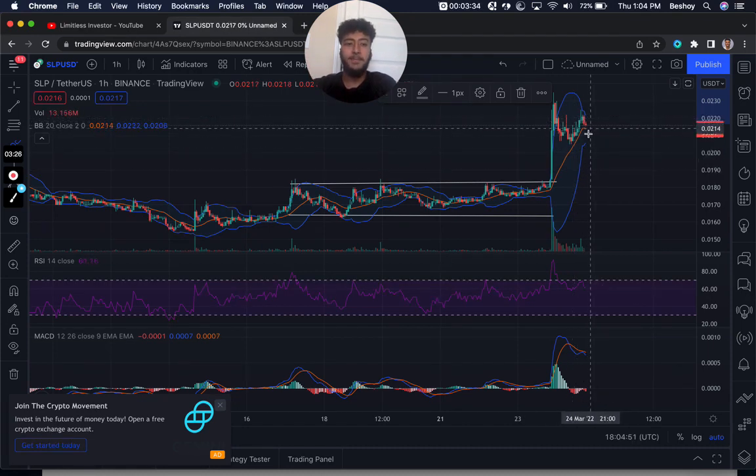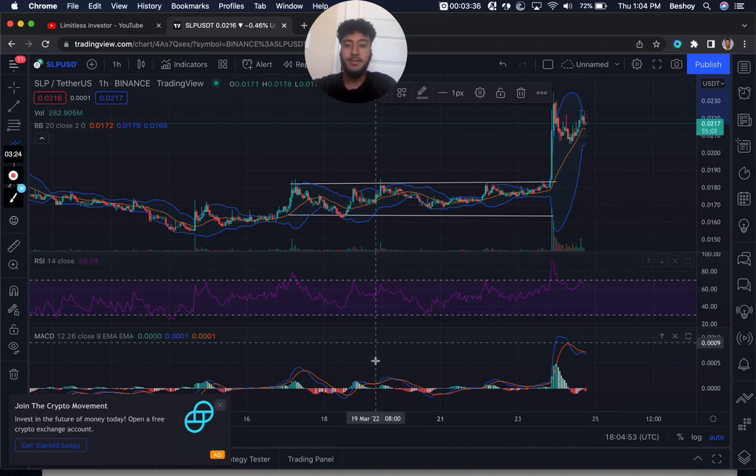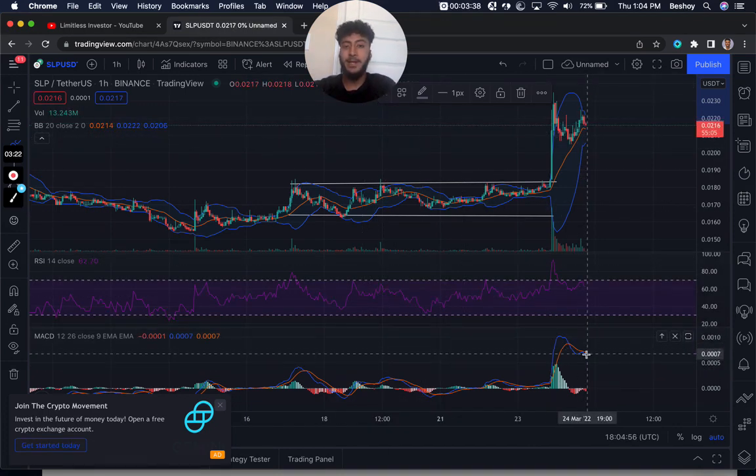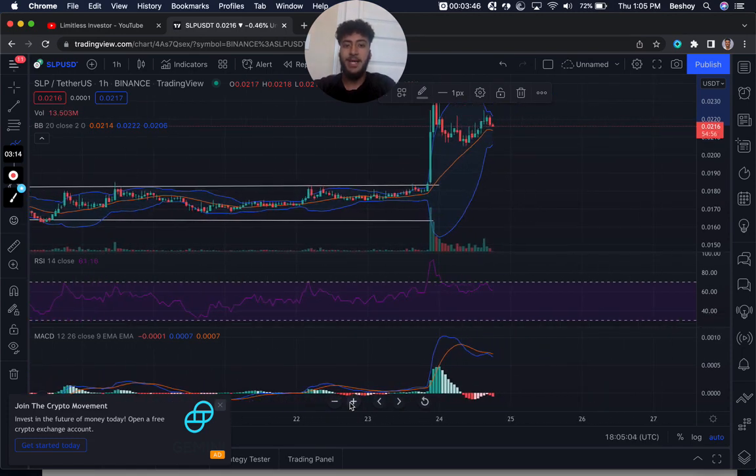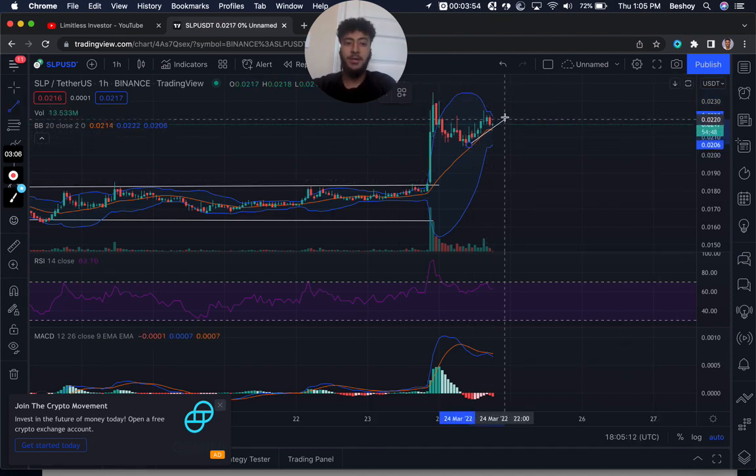I would recommend for price to at least come back to these levels here. So we're also indicating in the MACD that we're seeing a reversal to the downtrend for quite some time, okay? It's not gonna be a long one because we've seen the hype that's happening in the last 24 hours. So currently price is at 0.0216, and we see that there was a price uptrend that happened.